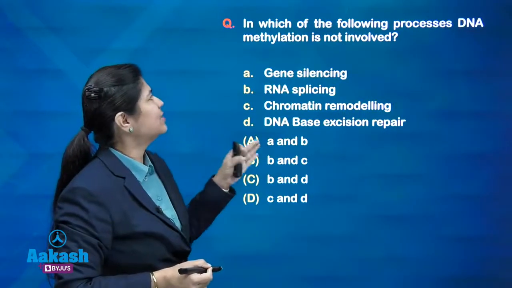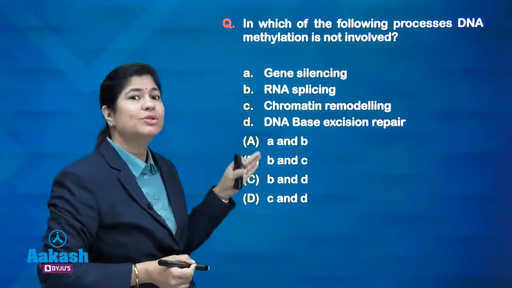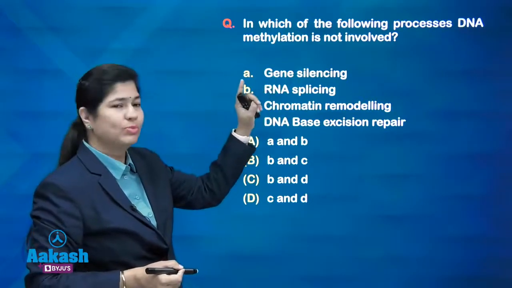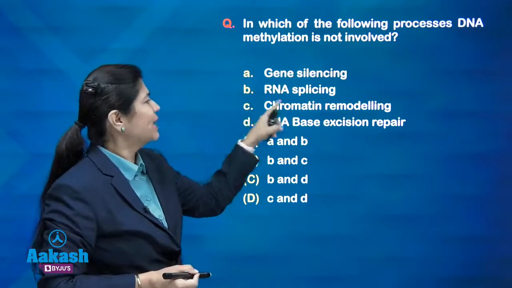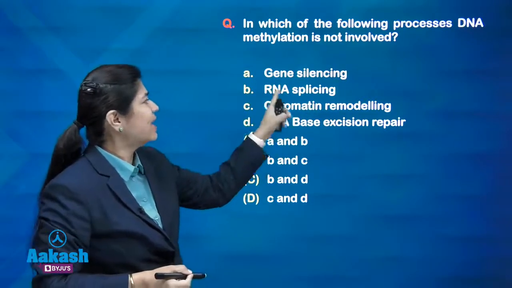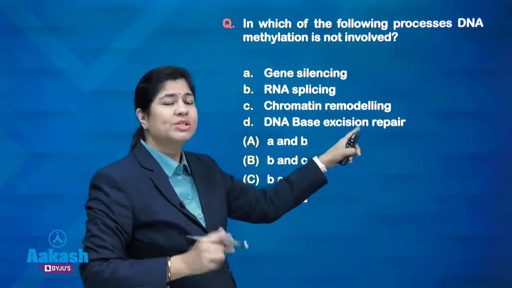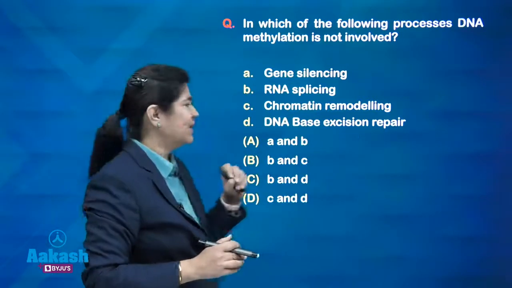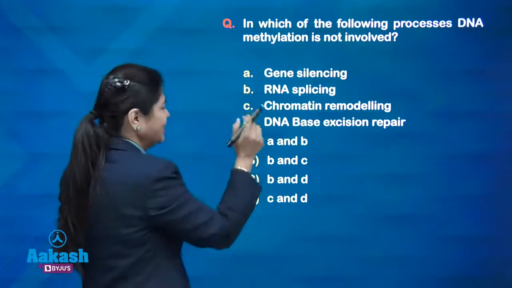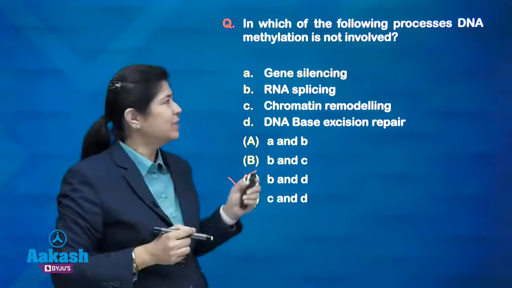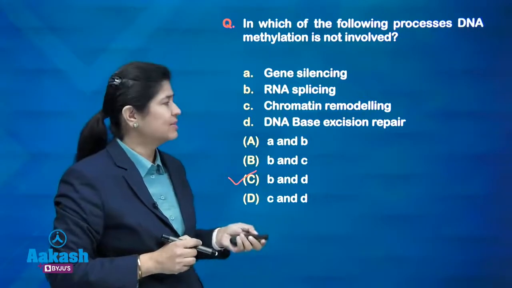Which of the following processes DNA methylation is not involved? So, seeing the options, gene silencing is involved with the DNA methylation, chromatin remodeling is involved, it is RNA splicing and DNA base excision repair, that is BER, which is not related with the methylation process. So, BD, that means C should be the answer. We will come to the explanation and we will try understand little bit about these things, okay.